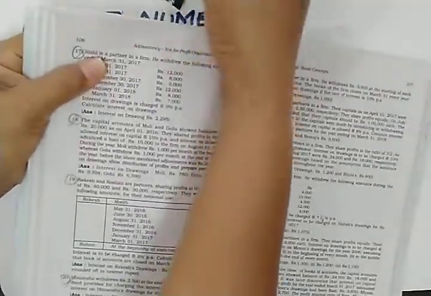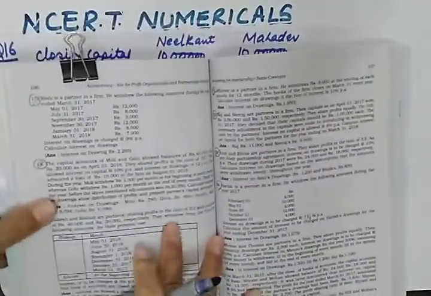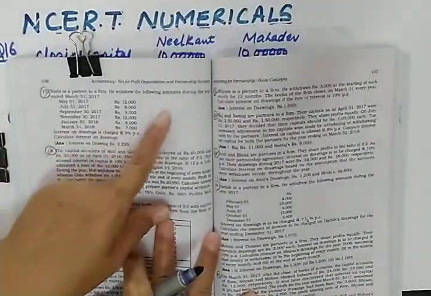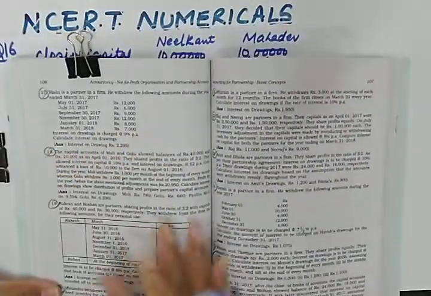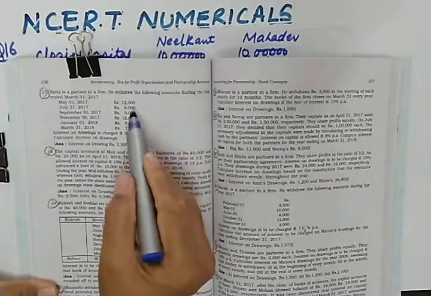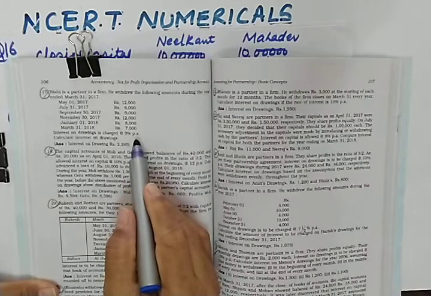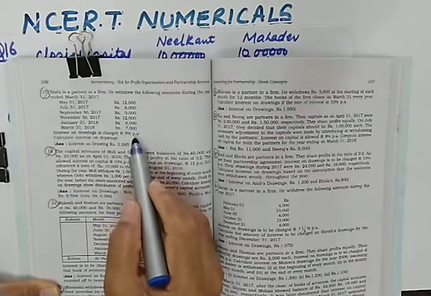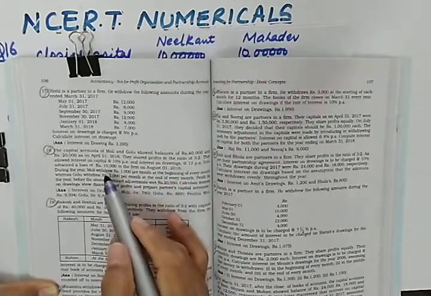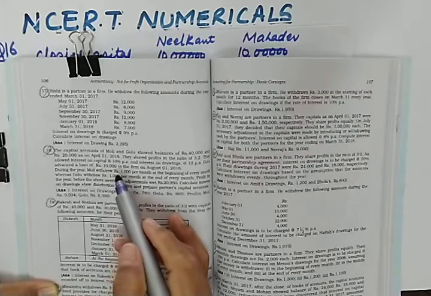Now see what is given in question number 17. In question number 17, the partner is withdrawing uneven amounts on different dates. So you will apply the product method. Hope you will be able to solve question number 17 also. Now move to question number 18.